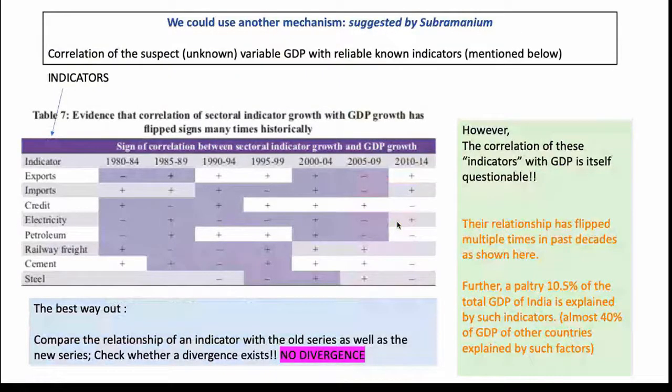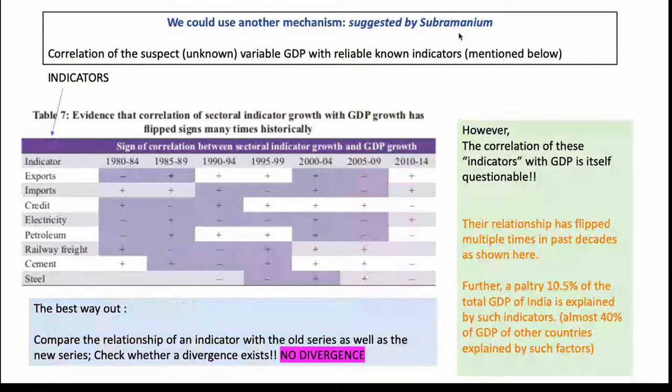Moving on. There was another mechanism suggested by Subramaniam, who said that, okay, fine, since we can't estimate the isolated effect of the methodology change, what we can do is compare GDP with various subsectors. So, for example, in one particular year, say 2017-18, if GDP grew, exports should also grow. Or if GDP grew, petroleum should also be higher. Of course, the subcomponents of GDP must also have increased.